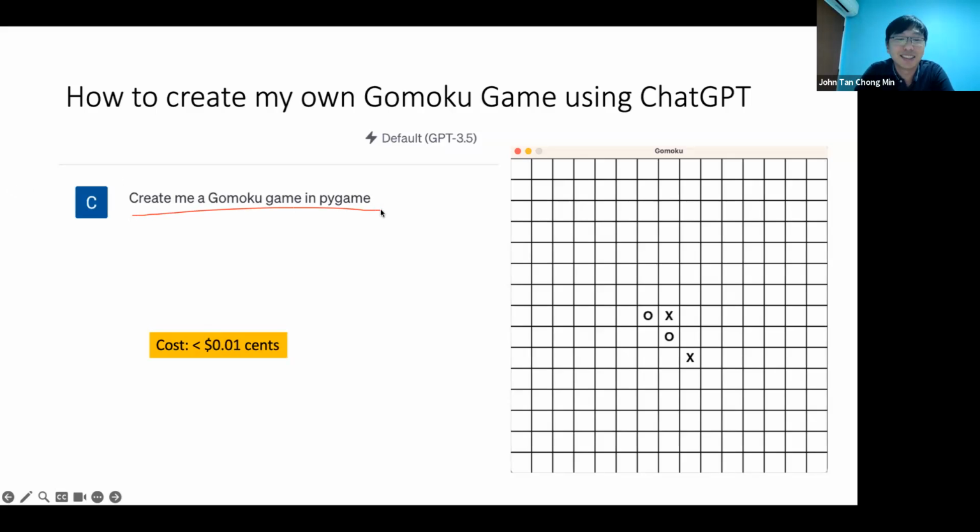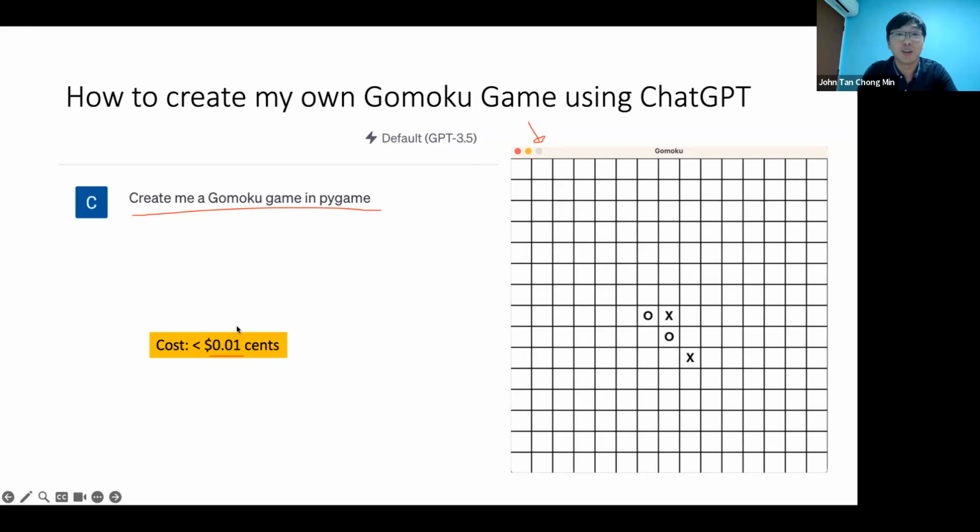So you can try typing this: Create me a Gomoku game in Pygame, and then it can just run straight away like that. Yeah, it looks way better, and you wonder what all the conversation was about, right? And you see the cost. Okay, actually it's not 0.01 cents, it's 0.001 cents.